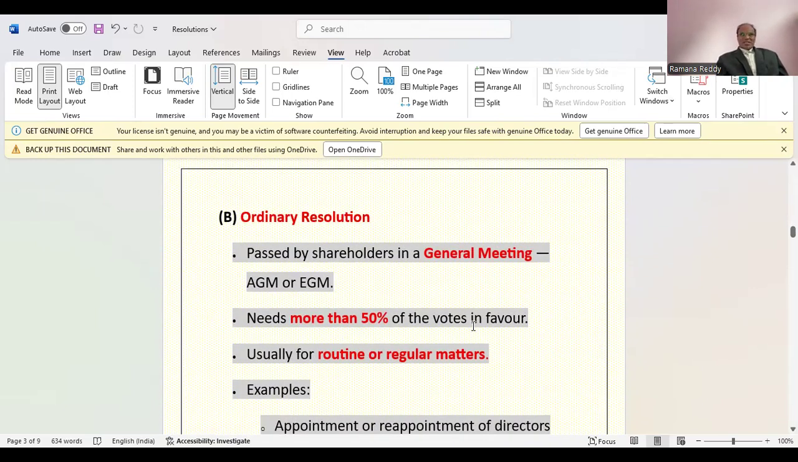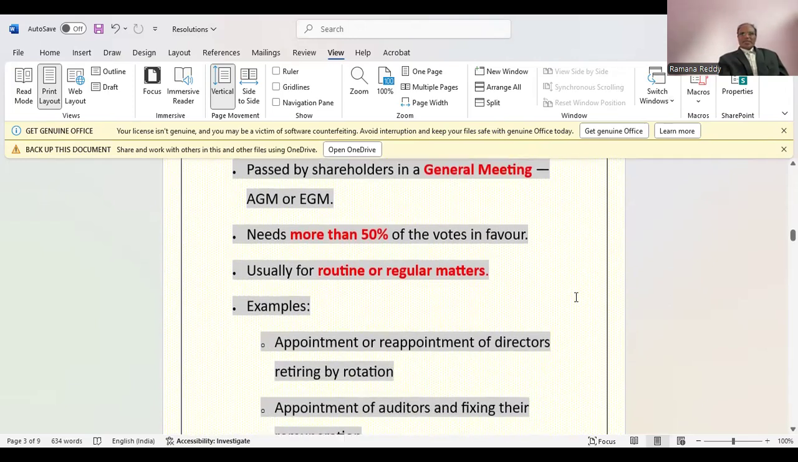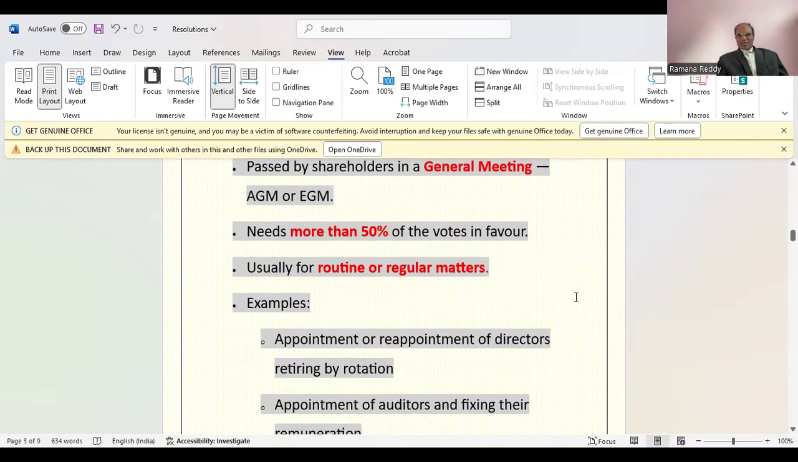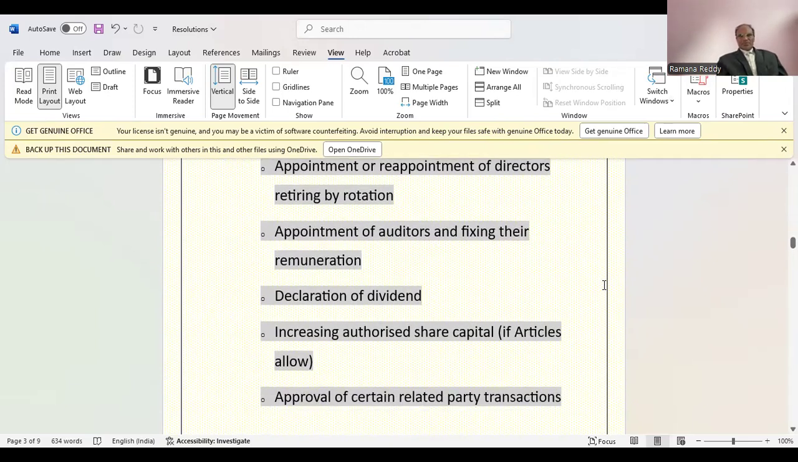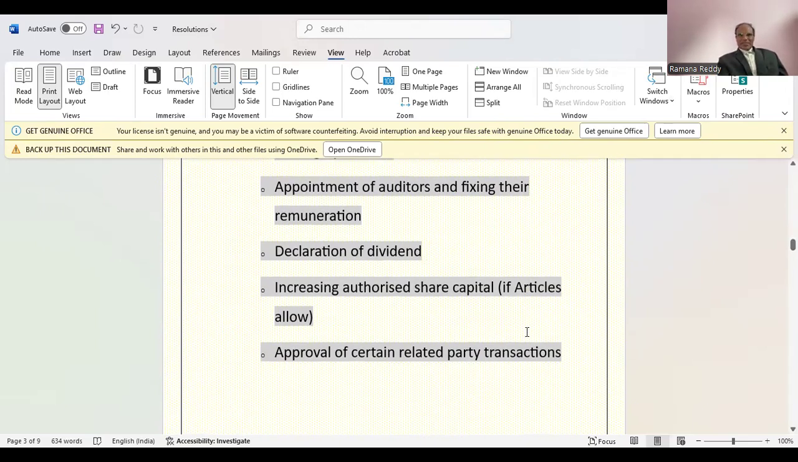And what about resolutions passed by the shareholders? Ordinary resolution and special resolution. Ordinary resolutions are passed by the shareholders in a general members meeting, that is AGM or EGM. AGM is annual general meeting, EGM is extraordinary general meeting. It needs more than 50% of the votes in favor. Ordinary resolutions are usually for routine or regular matters. Examples: appointment or reappointment of directors, retirement by rotation, appointment of auditors and fixing of their remuneration, declaration of dividend, increase of authorized share capital if the articles allow, and approval of certain related party transactions.